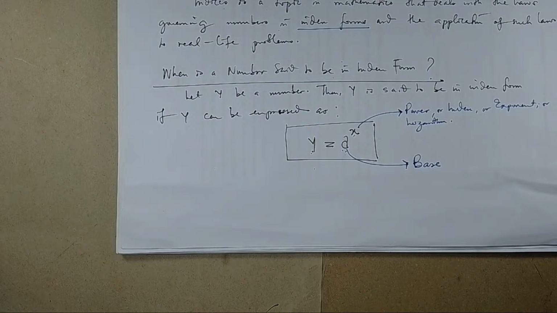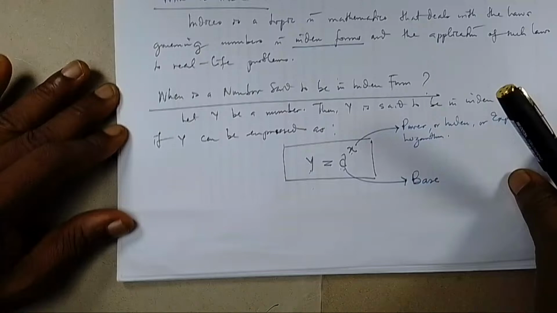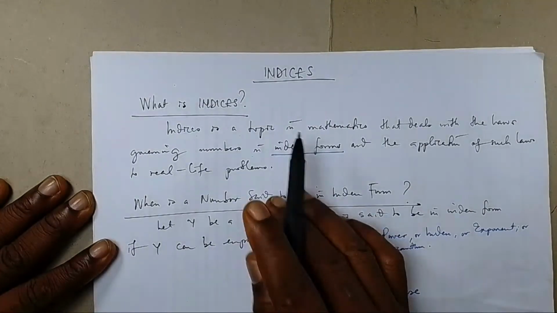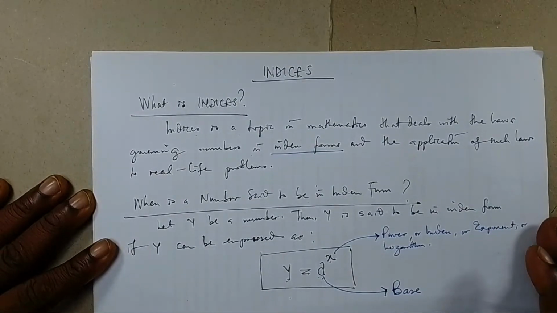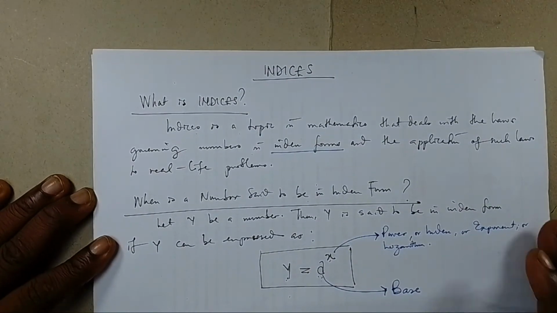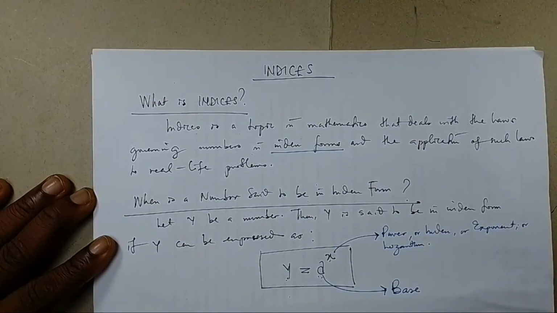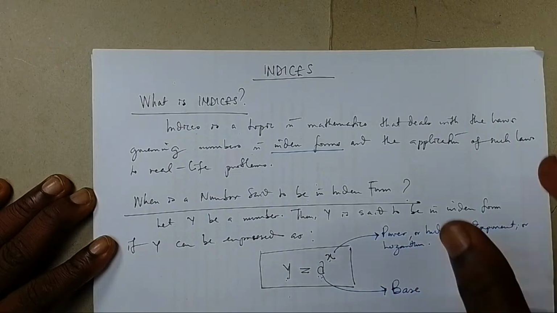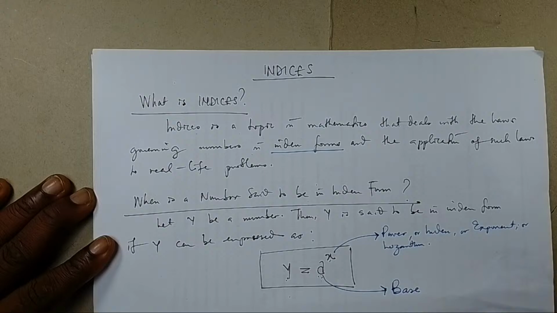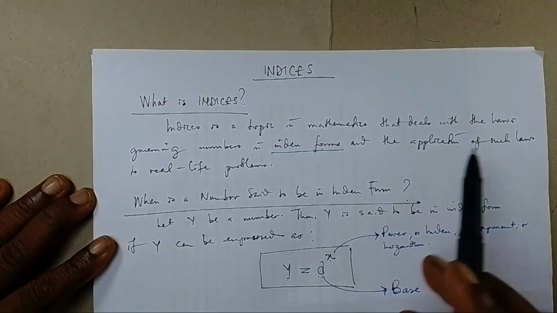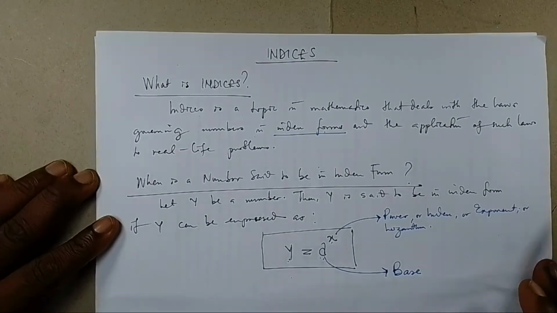Let's go over it quickly before we proceed. For those of you just joining, we are discussing indices, from which we'll go to logarithms. Please take note: we have answered the question, what is indices? When you tell somebody you are studying indices, it means you are studying the laws governing numbers we say are in index forms and the application of such laws to real life problems.